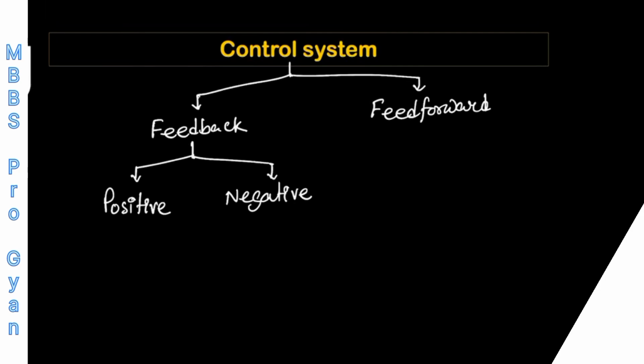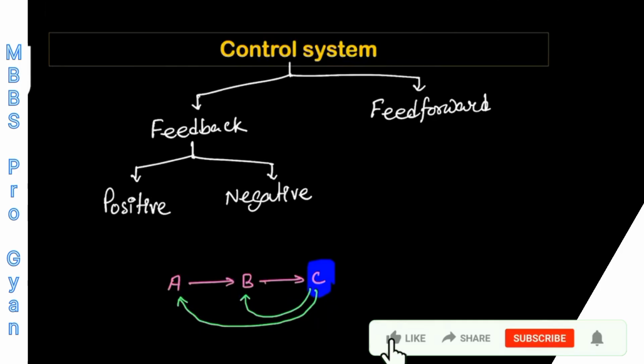I'll give an example, but first you try to understand. Suppose I am writing one reaction. In this reaction, A is producing B and B is producing C. So C here is the output. By definition, a feedback system is that system where the output returns back to give input so that the next action is going to change. Getting my point? So C is the output here. If C is returning to give some input either at the level of A or B so that the next action is going to change, that kind of system is known as the feedback system.